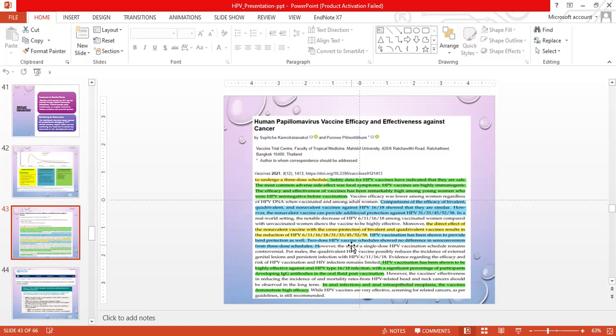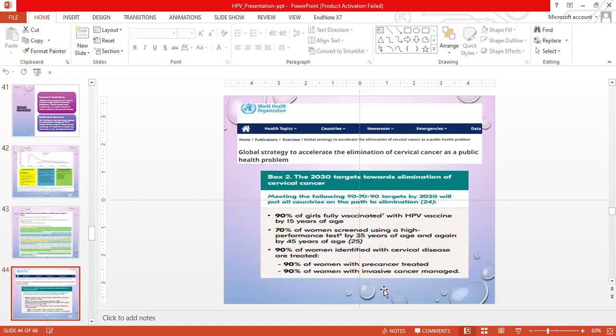Two doses of the HPV vaccine schedule show no difference in seroconversion from the 3-dose schedule. HPV vaccination has been shown to be highly effective against all types of the HPV, with a significant percentage of the participants developing IgG antibody in the oral fluid post vaccination. In anal infection and intraepithelial neoplasia, the vaccine also demonstrated high efficacy.